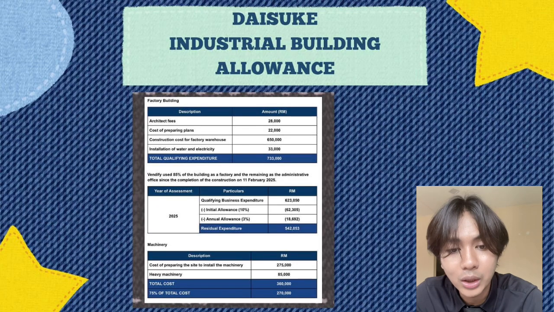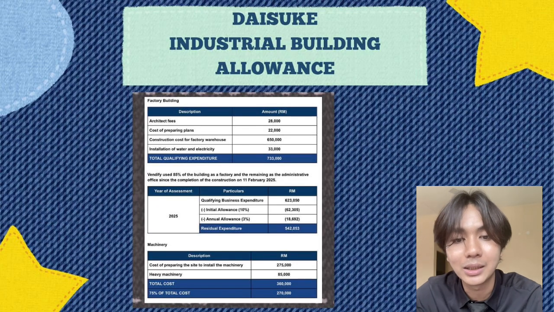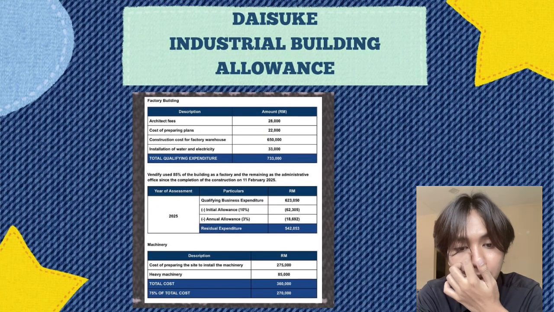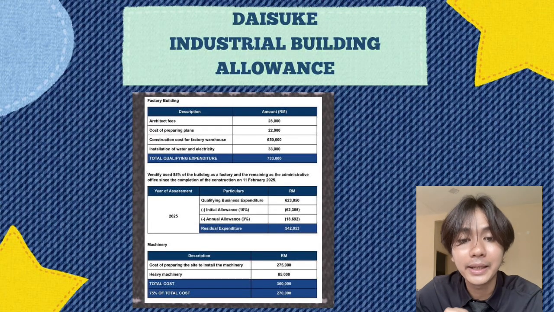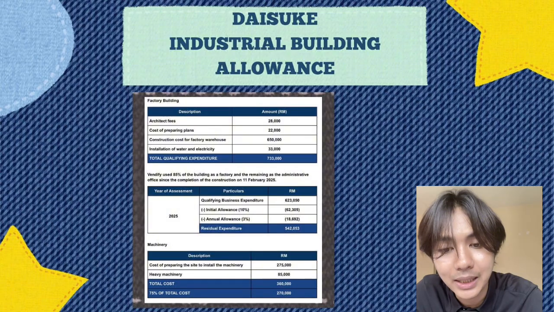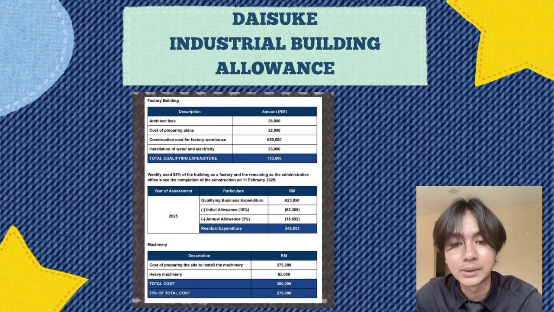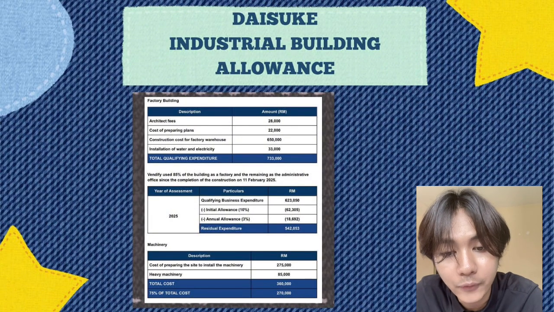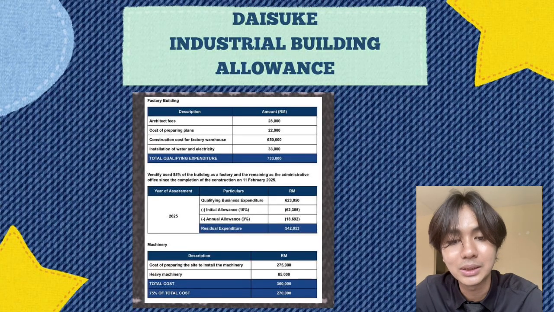So the total qualifying expenditure here is RM733,000. However, only 88% of the building is used as a factory, while the remaining 50% is used as an administrative office. Since only the factory area qualifies for industrial building allowance, the qualifying business expenditure is reduced to